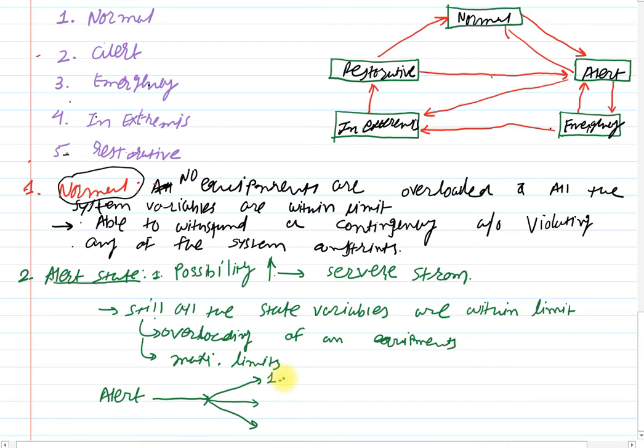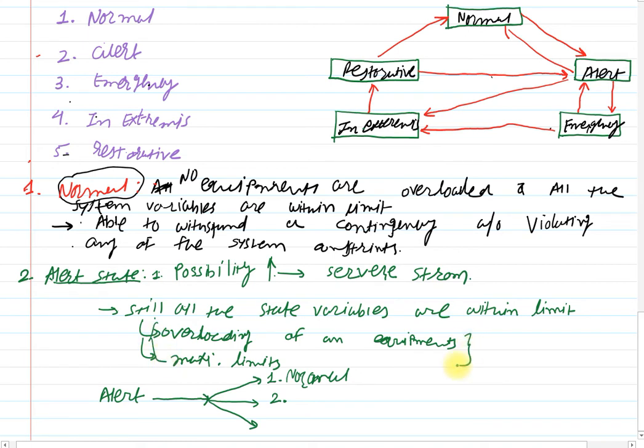So that is the normal one. The second possibility is that the system will enter into the emergency state.